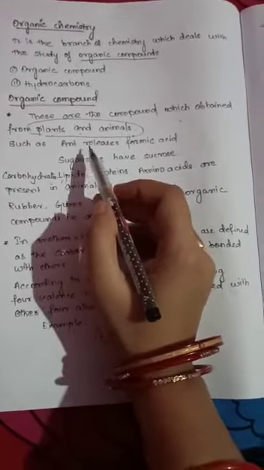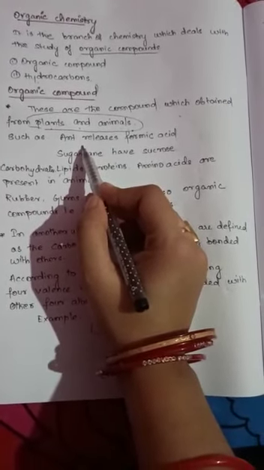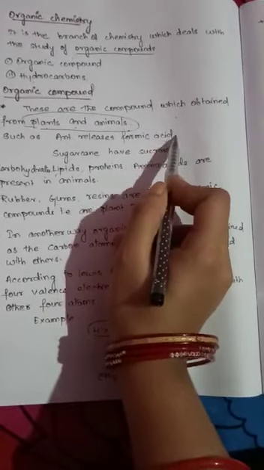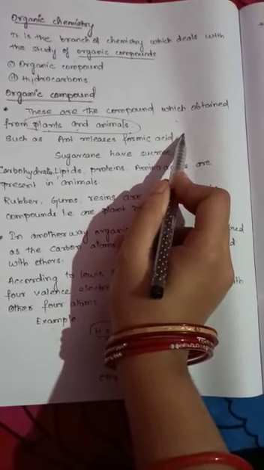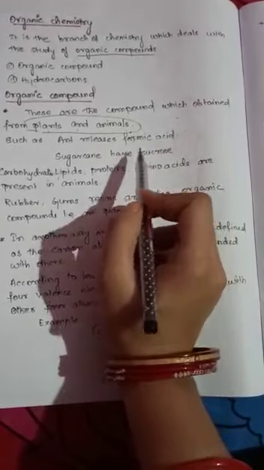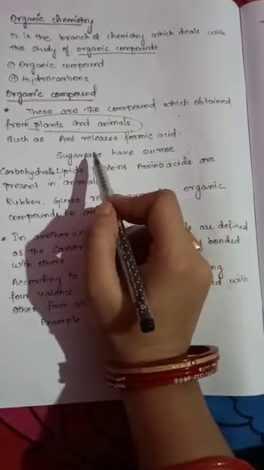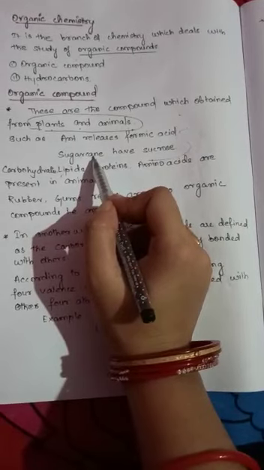For example, ant. As you know already, an ant releases an acid that is formic acid. Formic acid is an organic compound. It was an example. Similarly, the sucrose molecule. From where do we get the sucrose molecule? Sugar cane. This is also an organic compound.